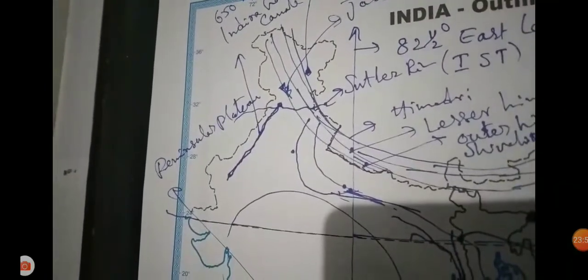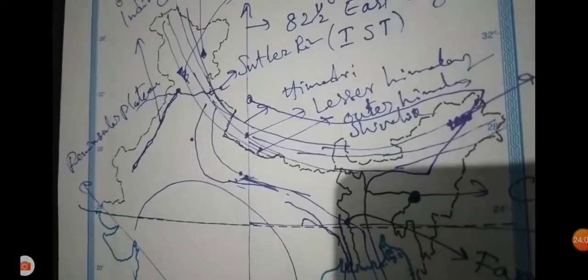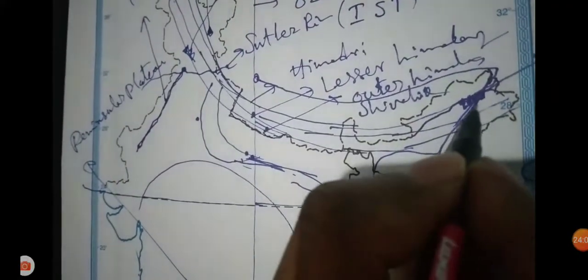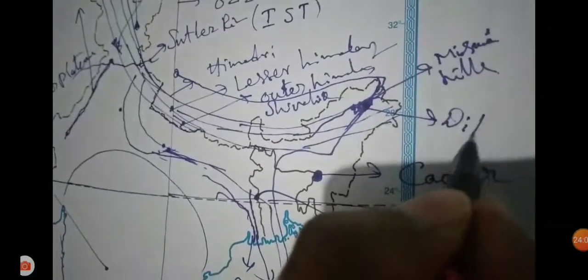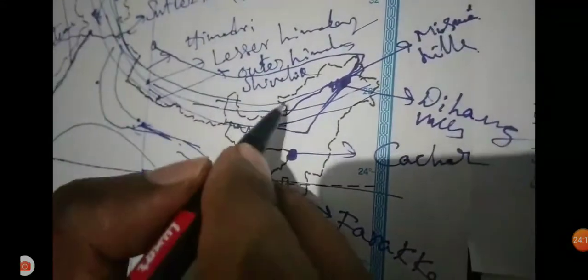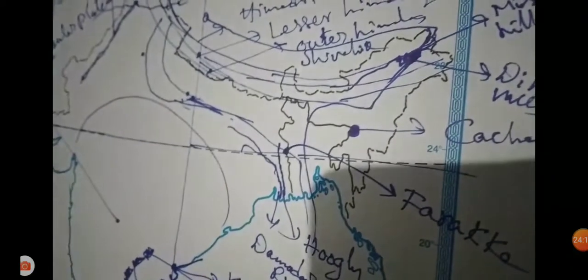Dihang Valley. This is the Brahmaputra River. The Brahmaputra is also called Tsangpo. On entering Arunachal Pradesh it is called Dihang. Behind Arunachal Pradesh, two tributaries, Dibang and Lohit, are there.